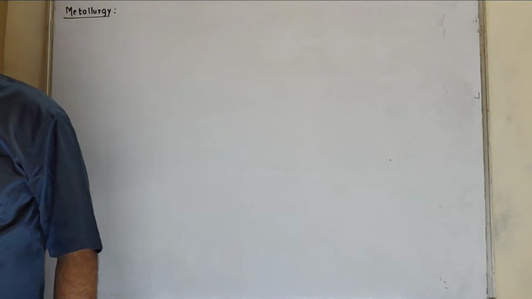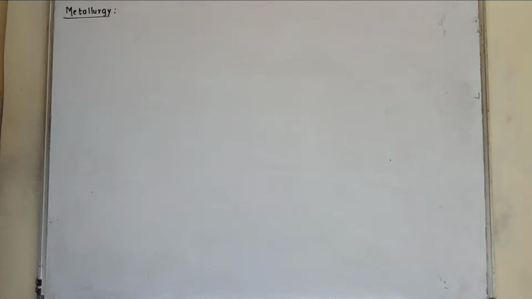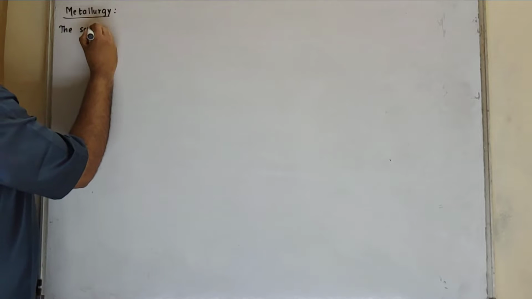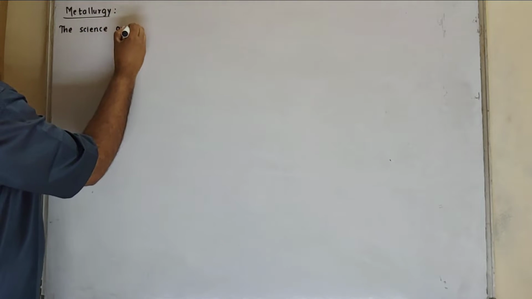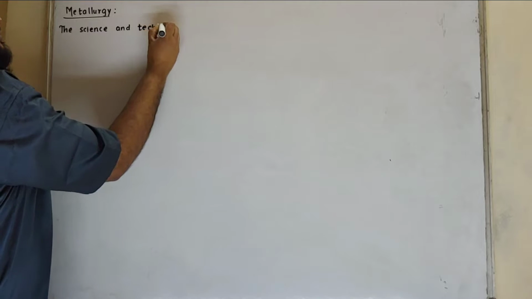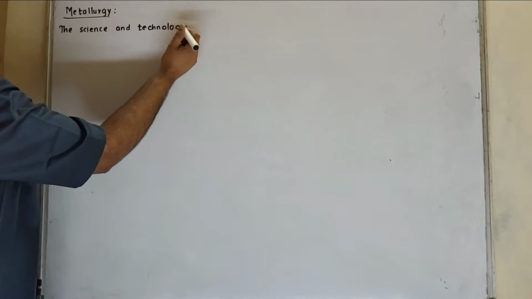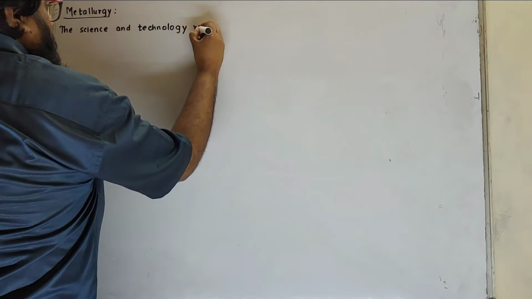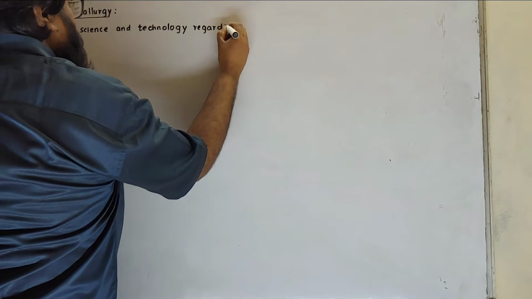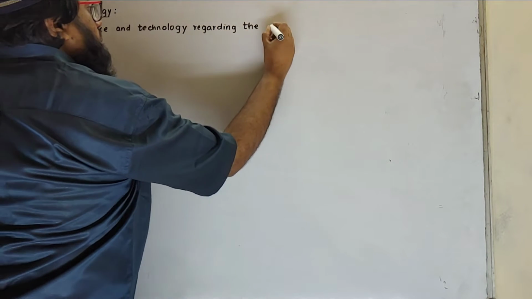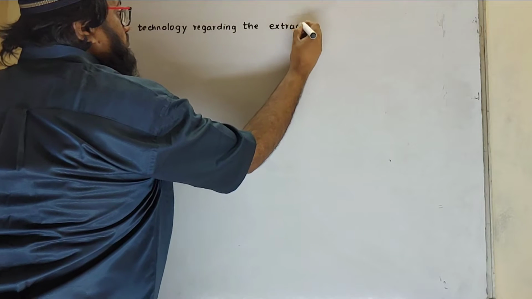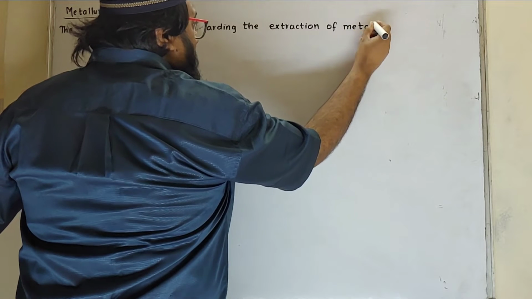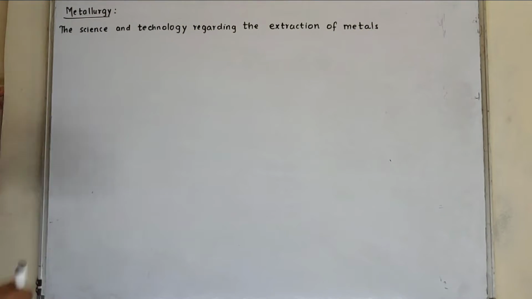Firstly, what is the definition of metallurgy? Metallurgy is nothing but the science and technology regarding the extraction of metals from their ores.